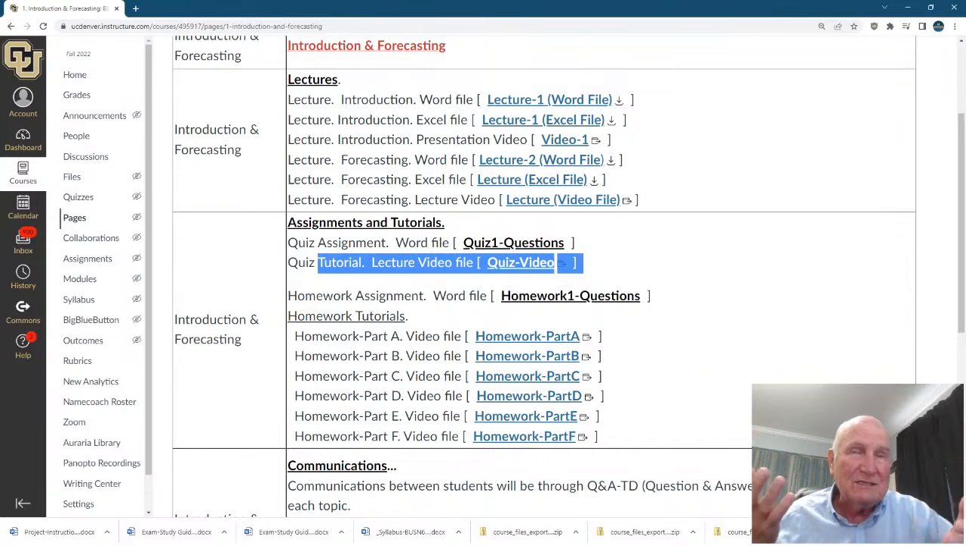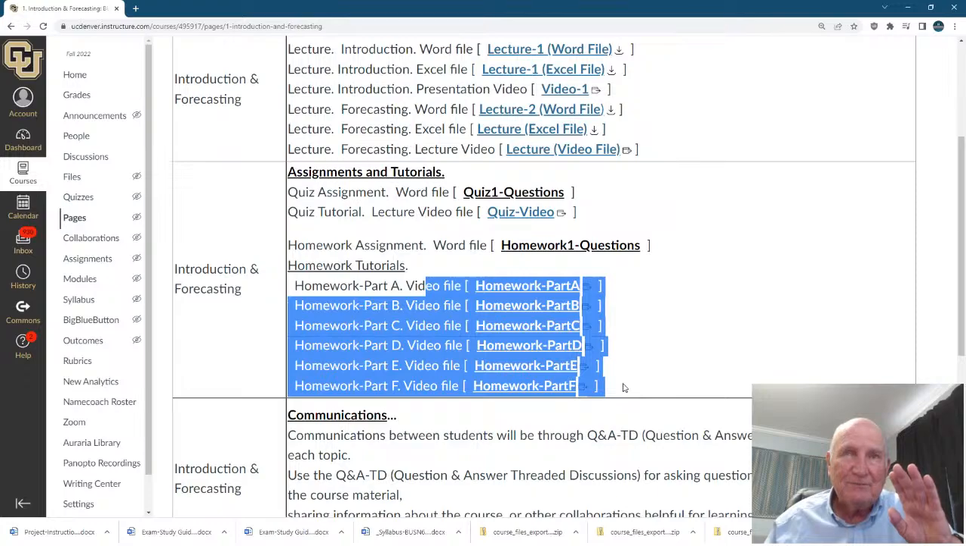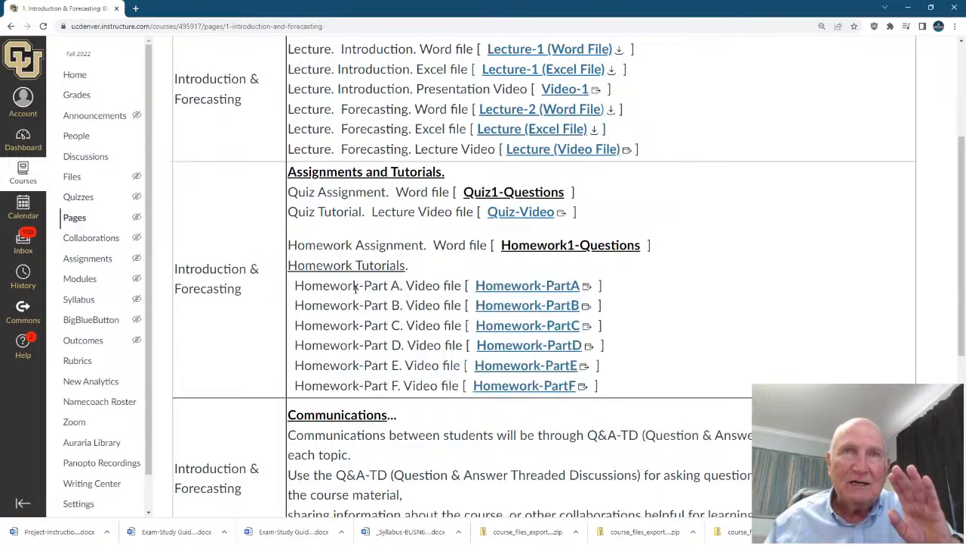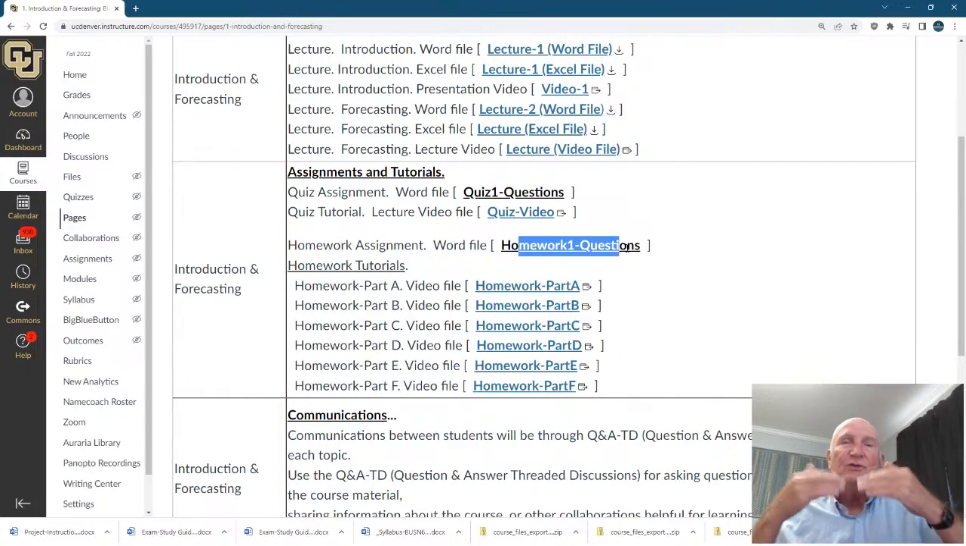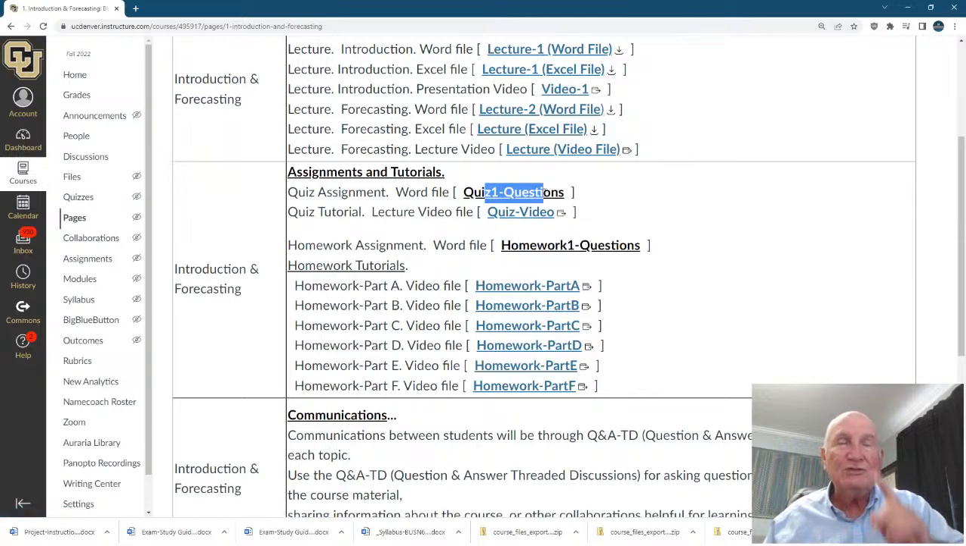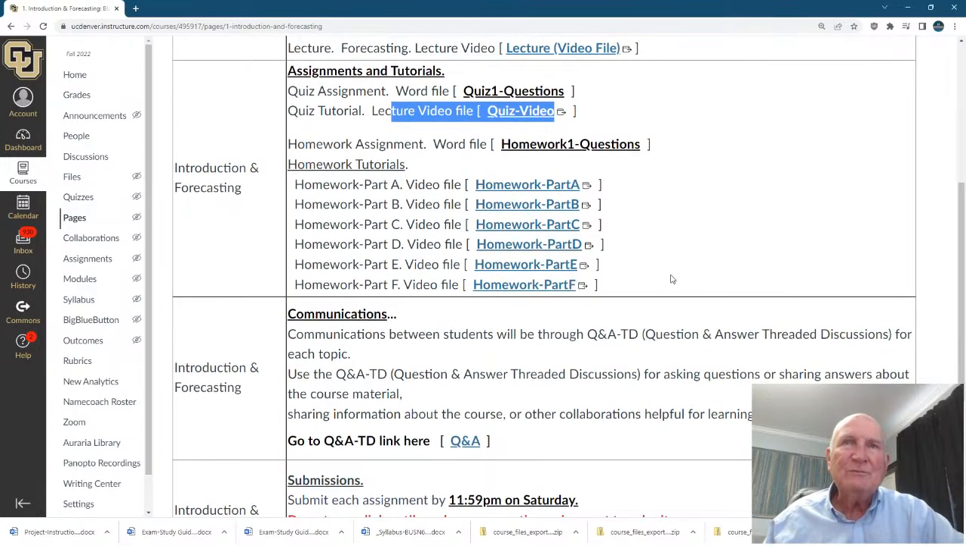And the quiz, again, is the fundamentals, the basic definitions and mechanics, and the homework is the applications. Well, then these tutorial videos for the homework, I've separated them out, parts A, B, C, D, E, F, and then A through F is in the homework, but those questions are your questions that you have to answer. The quiz questions are your questions you have to answer. The video tutorials are on problems, same problems, different numbers. Okay, then there's communications.